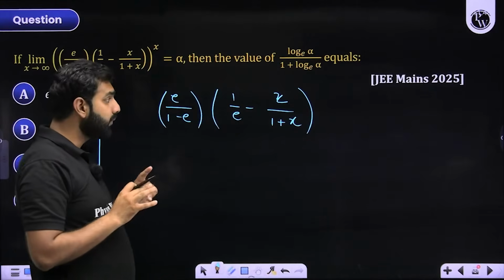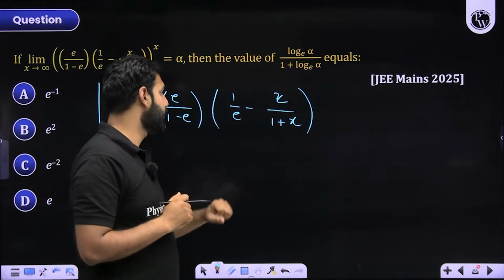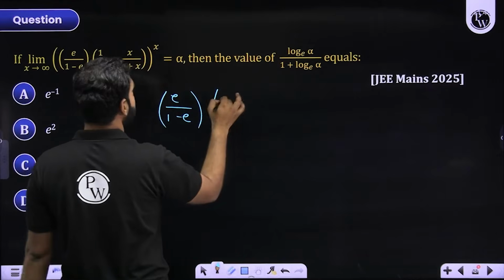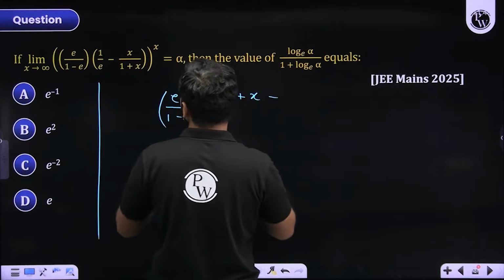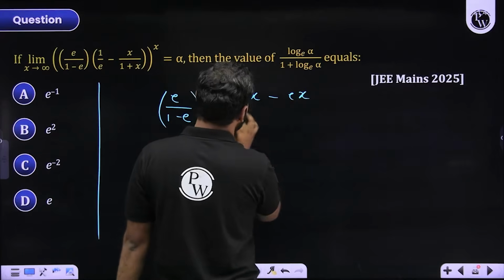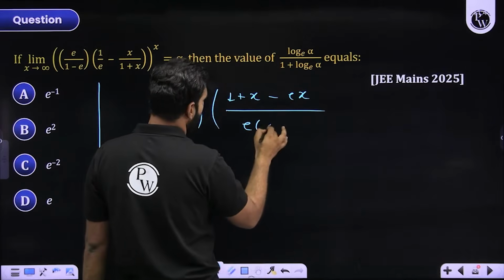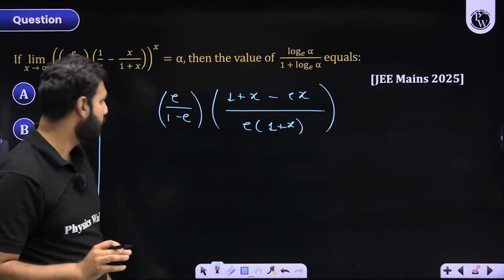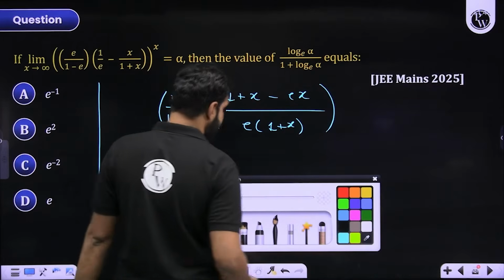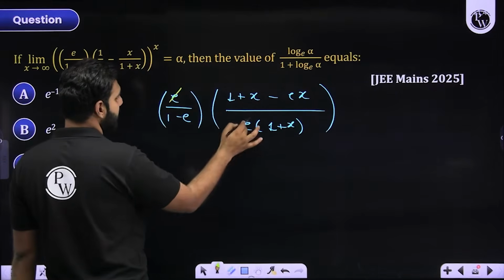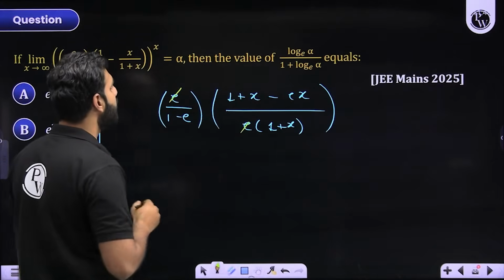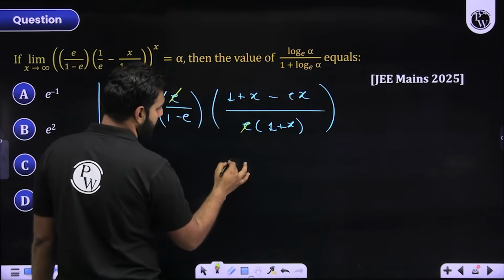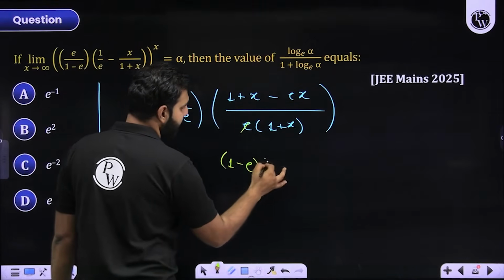Now, if I take the LCM here, I'll write it directly as 1 plus x minus ex divided by e times 1 plus x. Did you get that part? I hope there is no confusion on that. I'm writing the base right now. Now, when you multiply this part with this, this e and this e are cancelled. In the numerator, it is 1 plus x minus ex. So if I take x common, I'm left with 1 minus e whole times x plus 1.